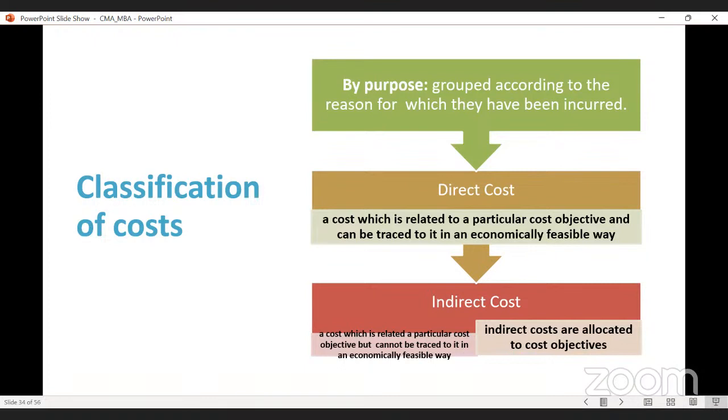In a particular month, the entire electricity bill is 50,000. So 50,000 is the electricity charge. How will you charge those electricity charges to these 5 machines? Can you tell me how you will charge the electricity cost?